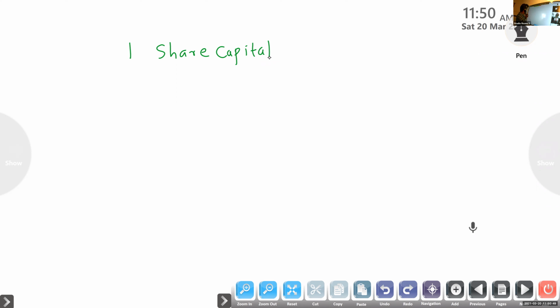Under that, they will give paid up share capital. So no need to write, because if they give paid up share capital, that is share capital only.